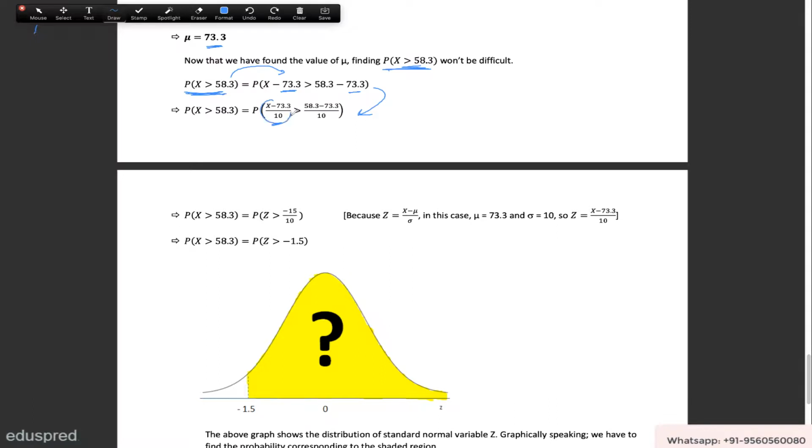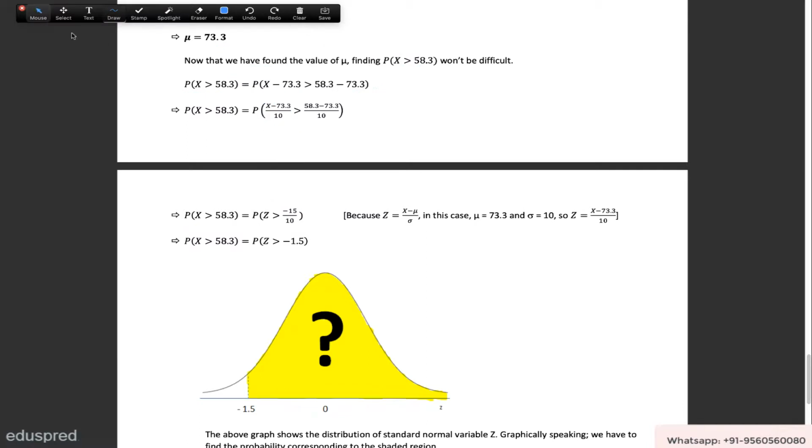This over here is nothing but z, right? This is x minus mean divided by the standard deviation, so this is z. That means we get the probability that z is greater than minus 15 by 10. So this probability that we have to find boils down to finding the probability that z is greater than minus 1.5.